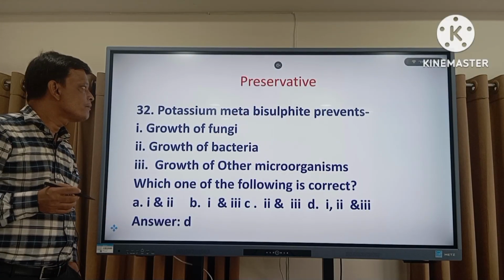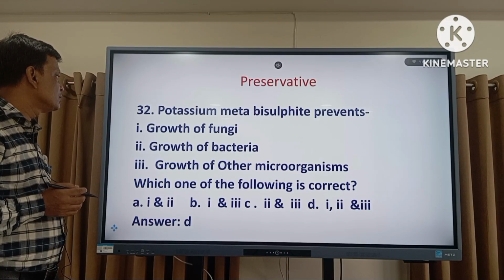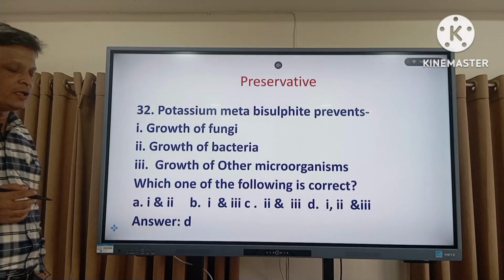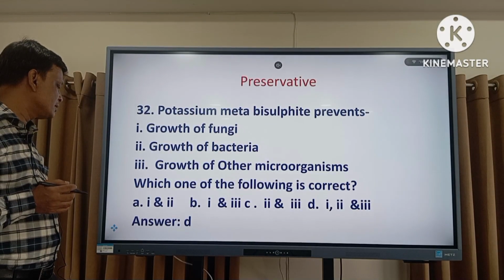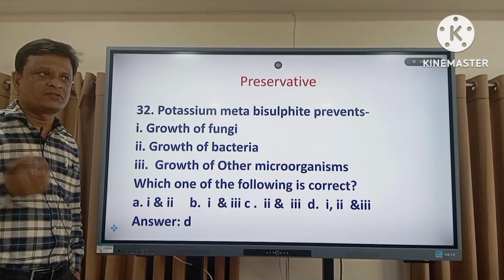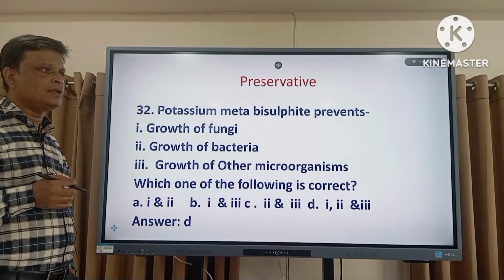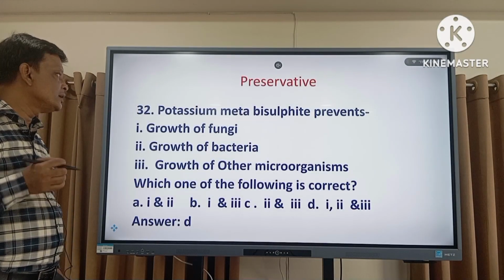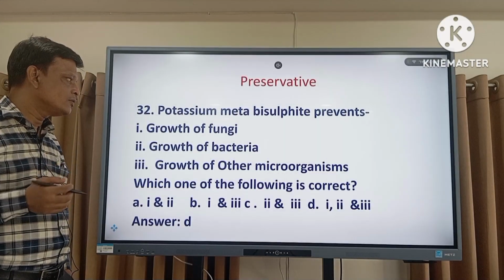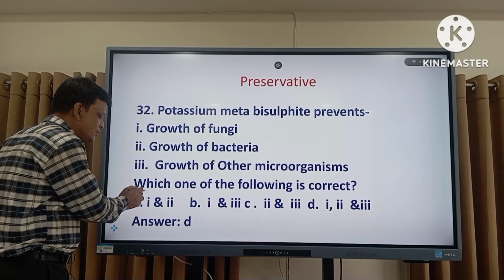32. Potassium metabisulfite prevents growth of the fungus, bacteria, and other microorganisms. Which one of the following is correct? The right answer is D. Potassium metabisulfite is actually one kind of preservative. These preservatives basically control or inhibit the growth of different types of microorganisms like bacteria, fungi, or others. So the right answer is all, D, 1, 2, and 3.